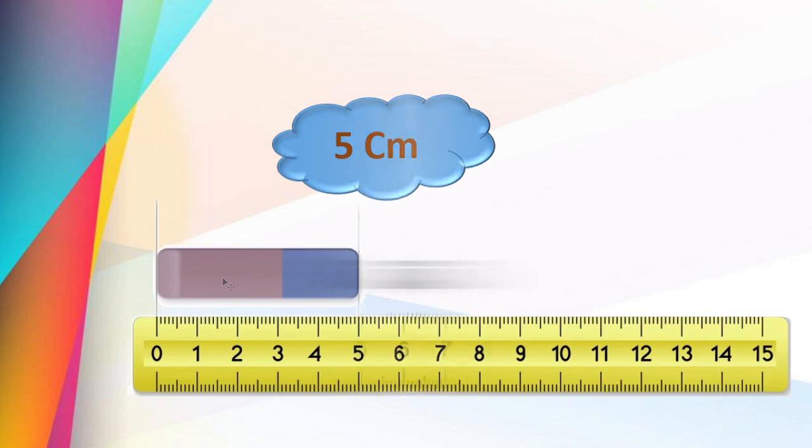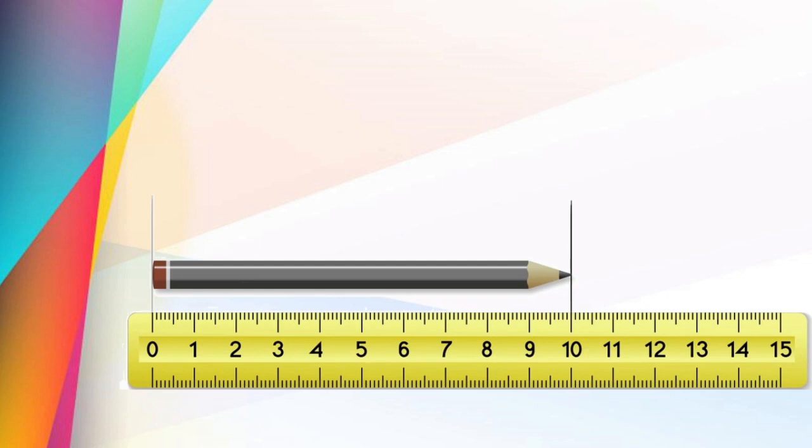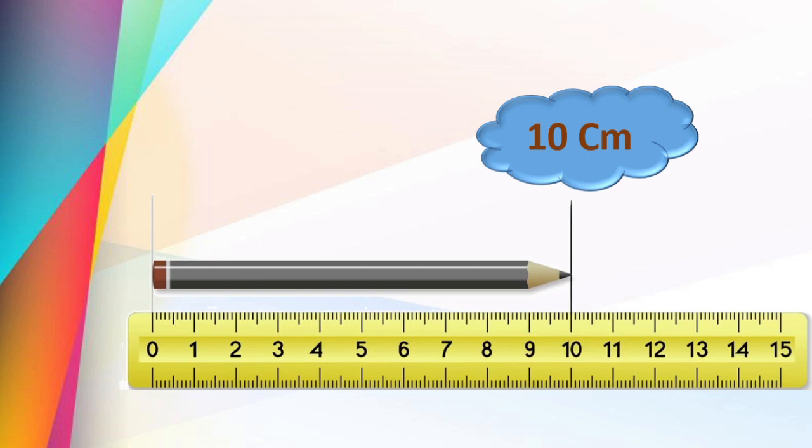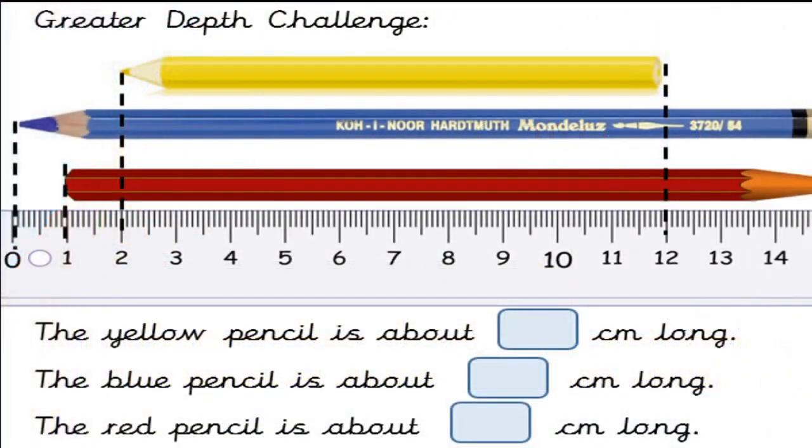Nice. One more example we will take. See the length of the pencil measured using the scale. It shows 10 centimeters. I hope you are thorough with the centimeter and millimeter. Correct? Now here one more thing is there. Here you can see the 3 pencils. And please observe the height or the length of the pencil, where it started and where it ended.